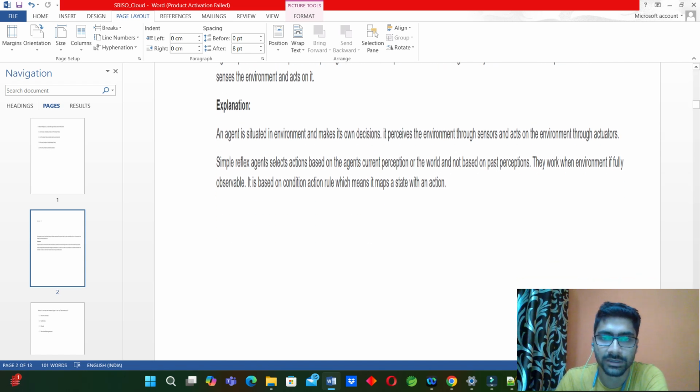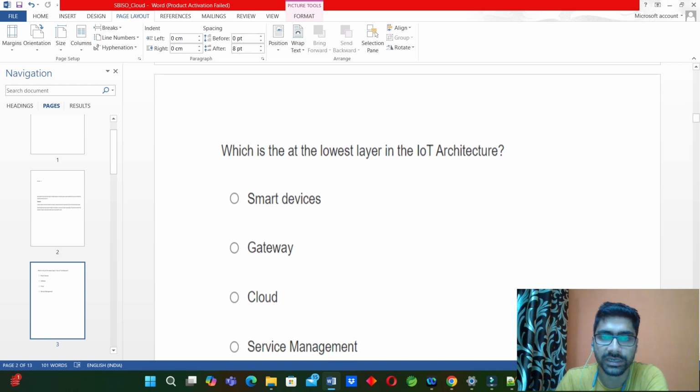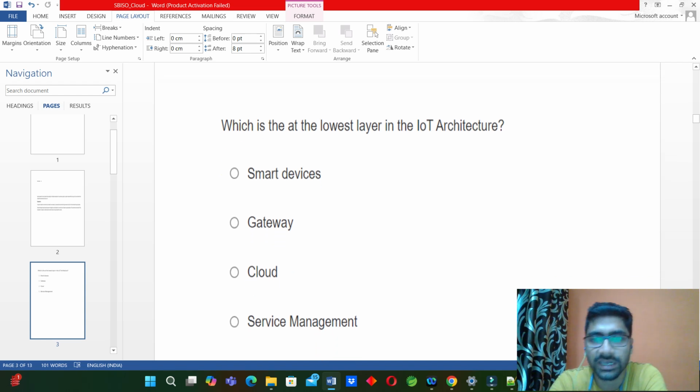Coming to the next question. Which is the lowest layer in the IoT architecture? Smart device, gateway, cloud, service management. You can think of anything. Let's say you open GPS and your location will be shared. But at the lowest level, smart devices will be there, and based on that, the data will flow to the higher levels. So the answer will be smart devices.